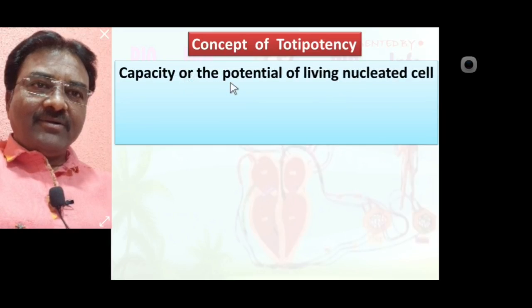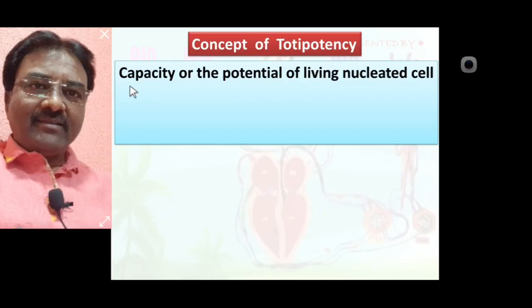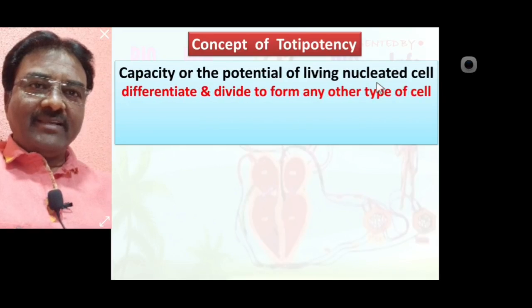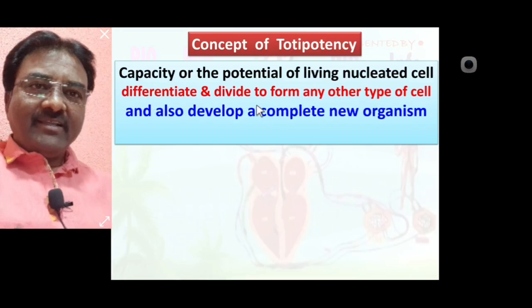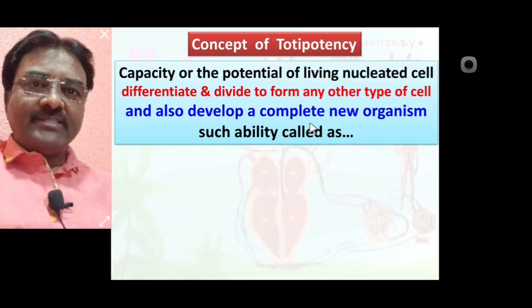Capacity or the potential of a living nucleated cell to differentiate and divide to form any other type of cell, and also develop a complete new organism. Such ability is called totipotency.